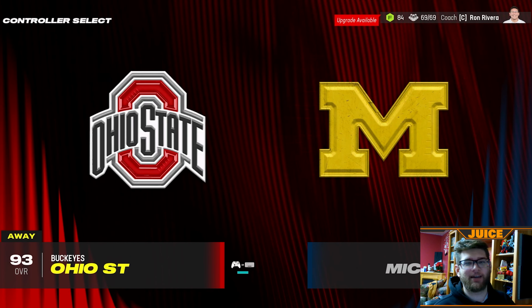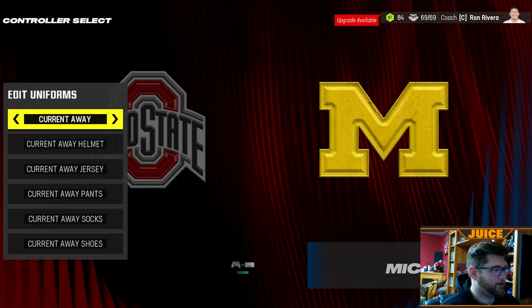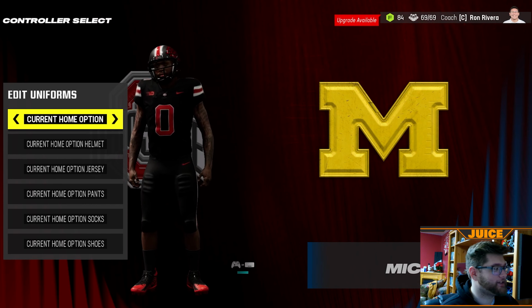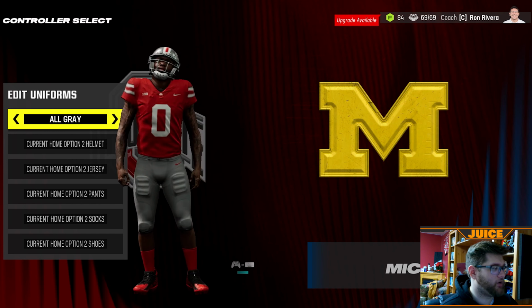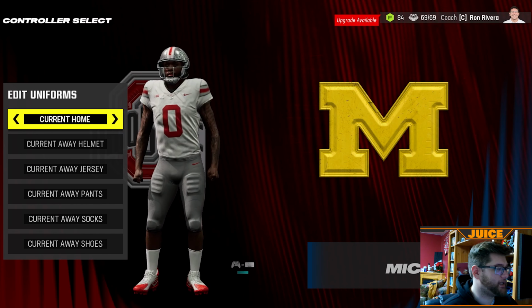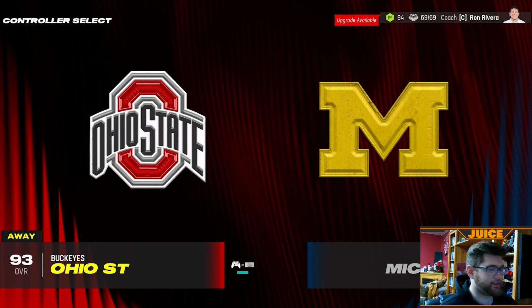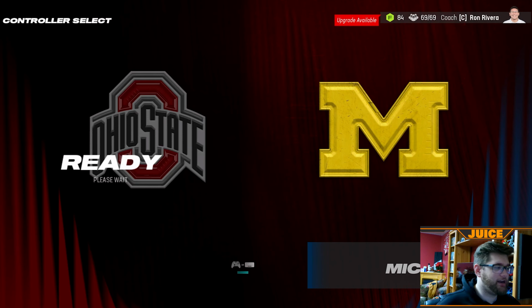We've got the Ohio State Buckeyes versus the Meat Chicken Wolverines. Hopefully they don't cheat for us, or cheat against us. And we've got jersey combinations that we can use. We've got the red, or the scarlets. We've got the whites. We've got the gray helmet, the gray pants, which look pretty good. The all grays, which are pretty clean. But I think we're going to just stick with the away jerseys. Michigan's got the same thing, but we can't see those because we're in a franchise, so we can only play as our own team. So let's load in and get a taste of the college football mod. See if you guys want to use it.